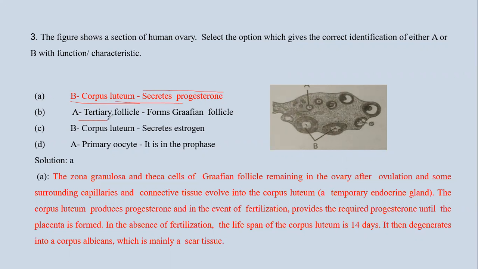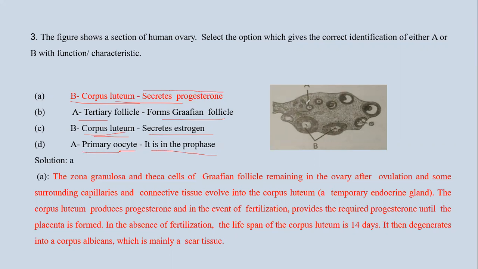Option B is A is tertiary follicle and it forms the Graafian follicle. We know that it is wrong because the primary follicle forms the Graafian follicle. Option C is B is corpus luteum and it secretes estrogen, but we know that corpus luteum secretes progesterone. D option is A is primary oocyte and it is in prophase.